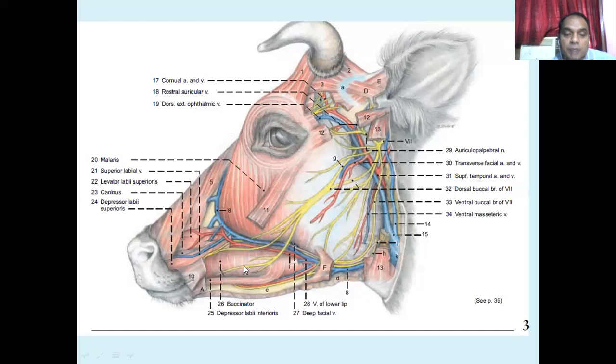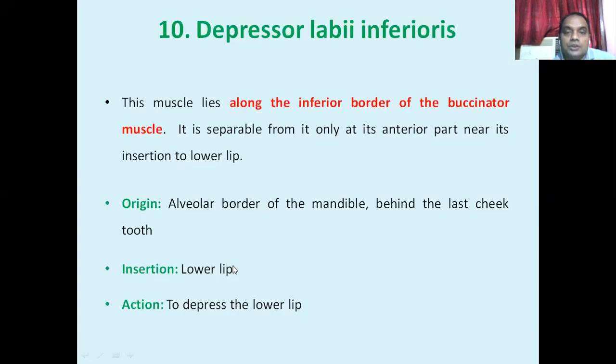It lies just ventral to the buccinator, just below the buccinator muscle. This muscle lies along the inferior border of the buccinator, and posteriorly it goes almost along with the buccinator, but in the anterior part it becomes separated from the buccinator. Its origin is the alveolar border of the mandible behind the last cheek tooth, and its insertion is in the lower lip. Its action is to depress the lower lip, as the name indicates, depressor labii inferioris.